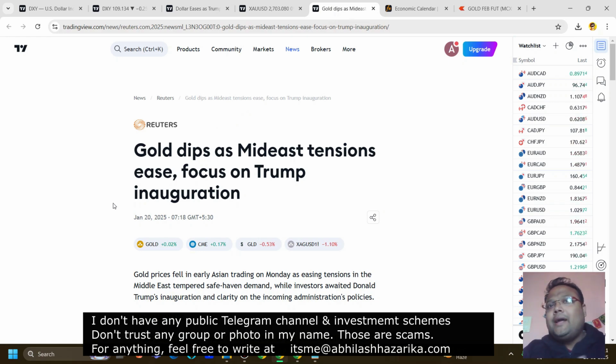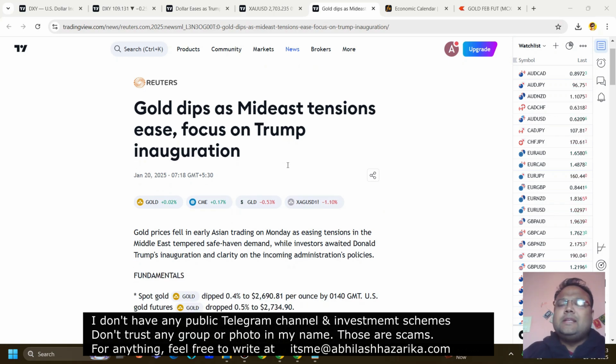The reason why we have witnessed some correction in the chart of gold is because of easing tension in the Middle East. You must be knowing that gold is a safe haven asset. Whenever there is a crisis in the world, gold is always bullish. But due to the recent easing tensions in Middle East, we can see some sort of relaxation or correction on the chart of gold.